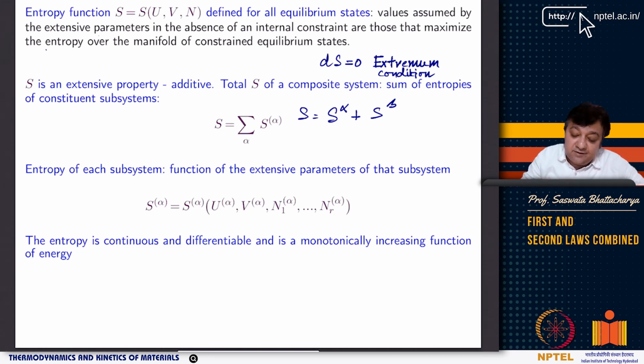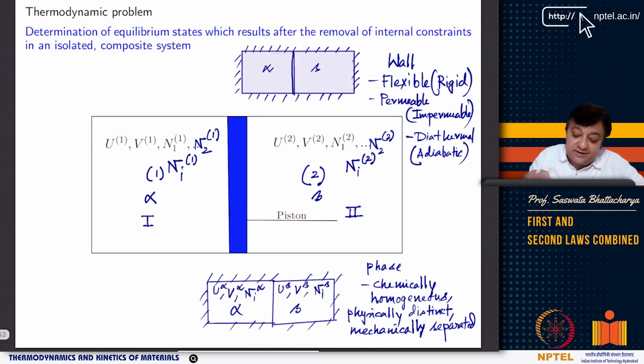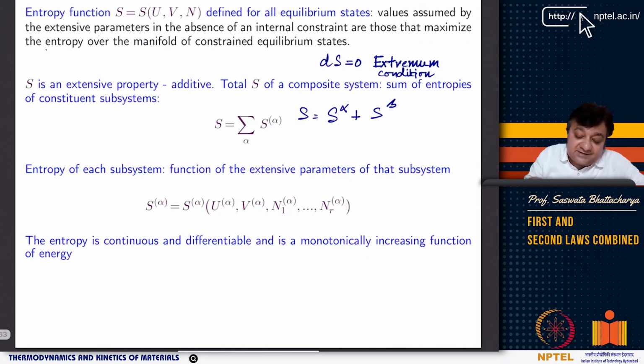So I have talked about what the problem is. The thermodynamic problem is finding the phase equilibrium, or finding the equilibrium states of this isolated composite system, and the equilibrium states are such that the total entropy of the whole composite system is maximized, after removing, in the absence of, an internal constraint, right? So that is the thing. And the entropy is continuous and differentiable. This is also a very important part of the statement of the axiom, that entropy is a continuous and differentiable function and is a monotonically increasing function of energy. Energy means internal energy, right?